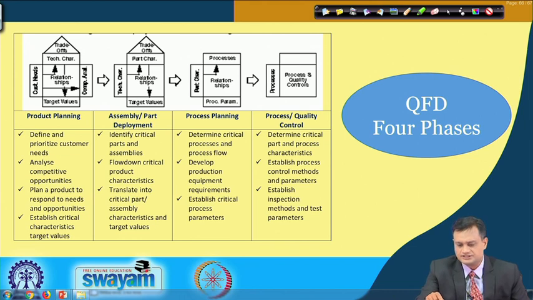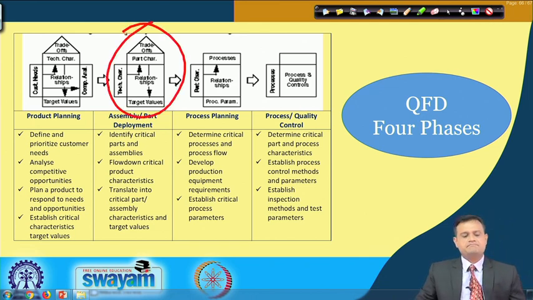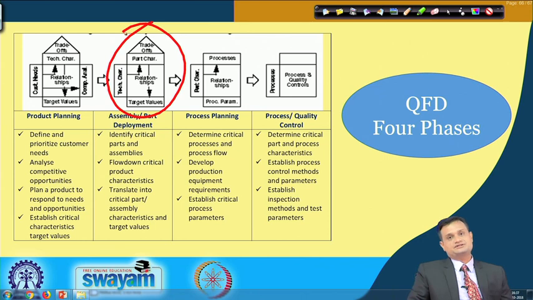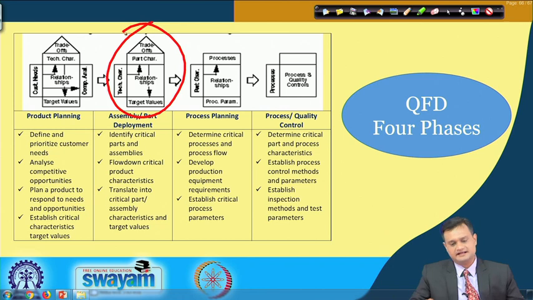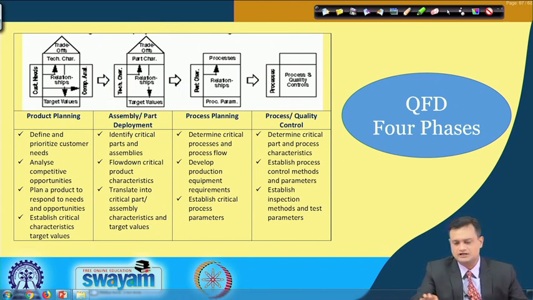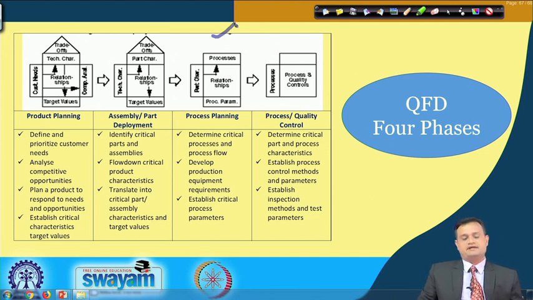The second one is your assembly part deployment. So, identify critical parts and assemblies, flow down critical product characteristics, and translate into critical part assembly characteristics and the target values. The third one is the process mapping.